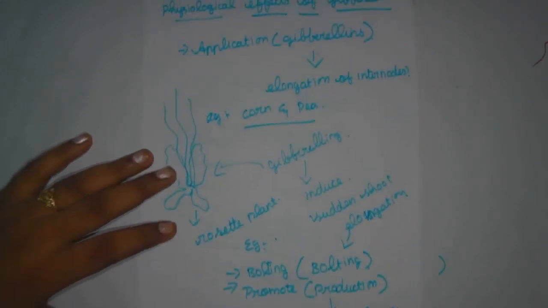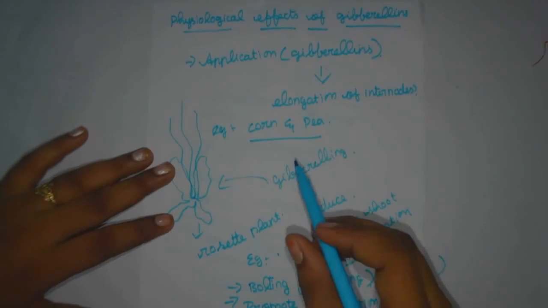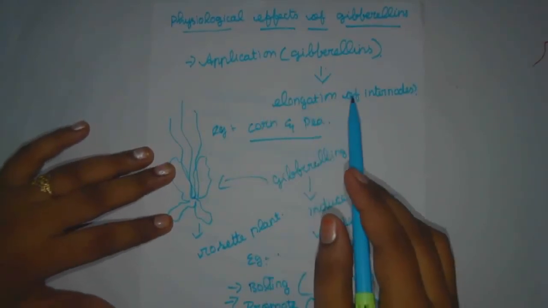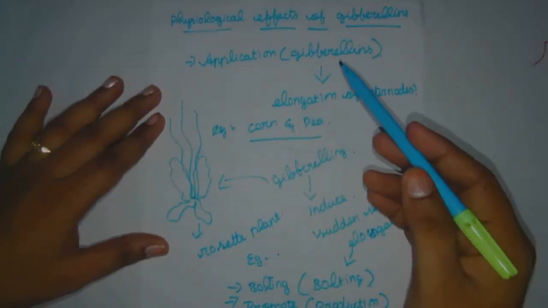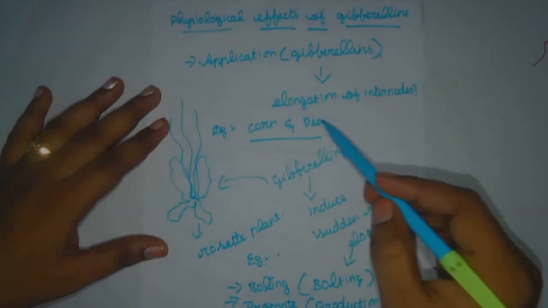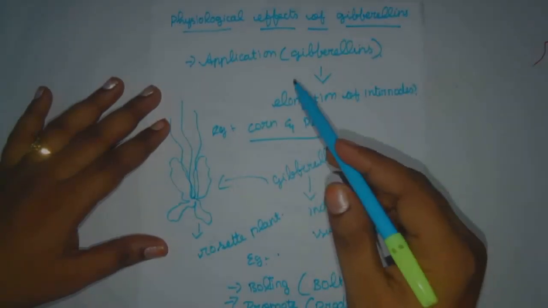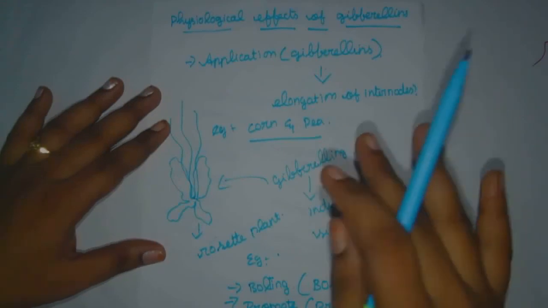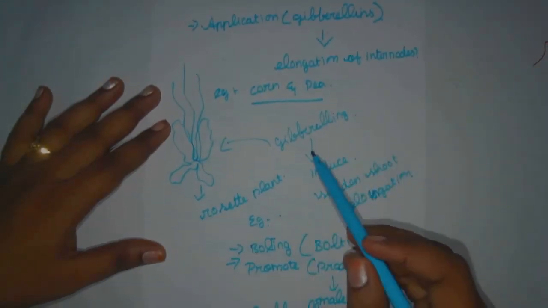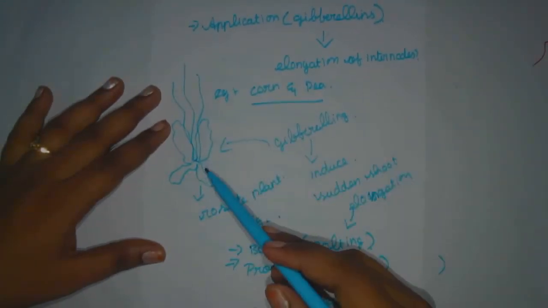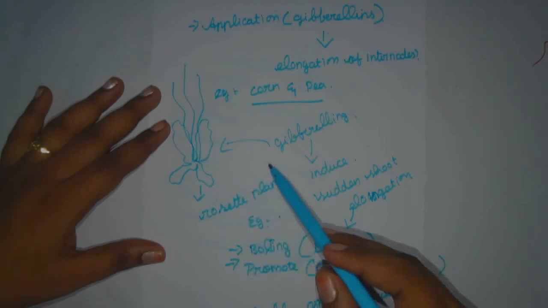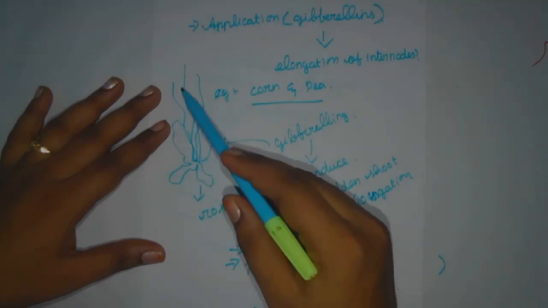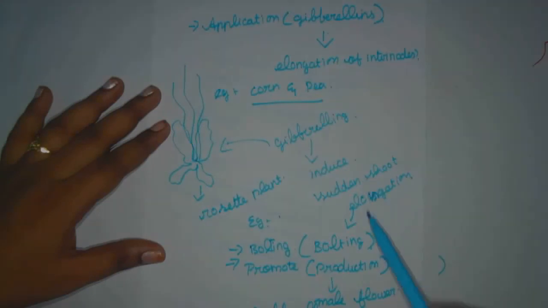Okay, let me recall it once again. First, application of gibberellin causes elongation of internodes. When you apply gibberellins on your plant, they increase the internodes. When internodes elongate, automatically the plant's body increases. And next, when you apply gibberellin on the rose tea plant, it induces a sudden shoot elongation. So this process is given the name bolting.